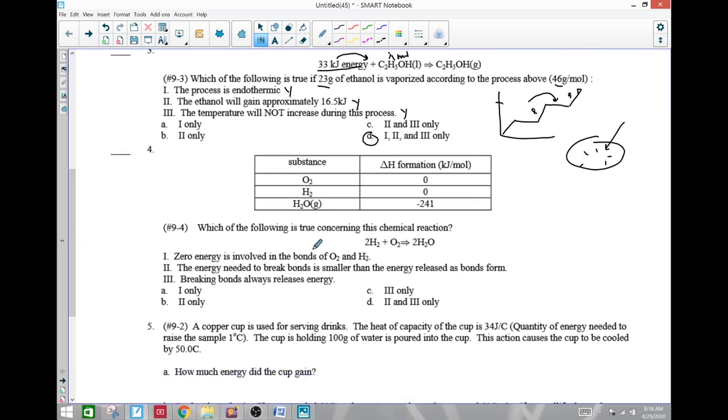Which of the following is true concerning a chemical reaction? Now these are the delta H's for this stuff, and zero energy is involved in the oxygen-hydrogen bond. That's not true. This is zero here, but this is delta H of formation, and we know that that's just a relative scale.